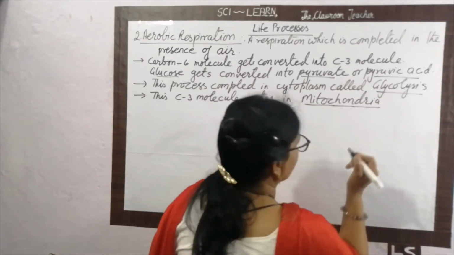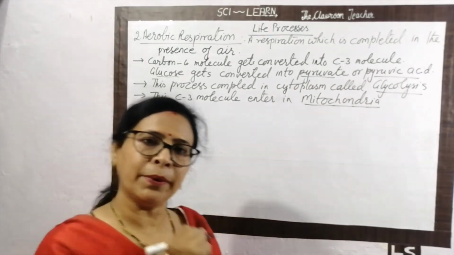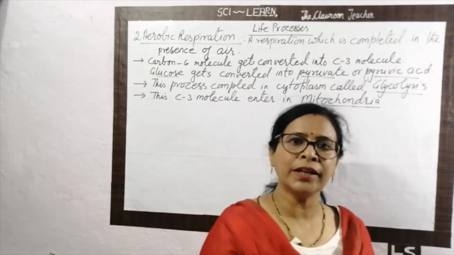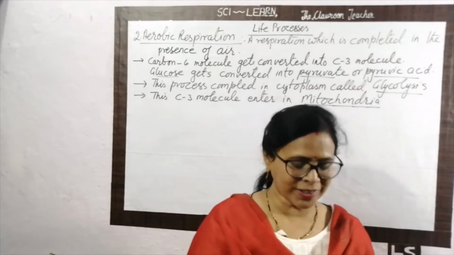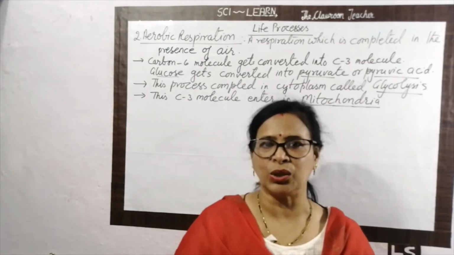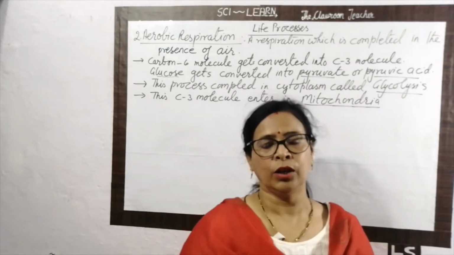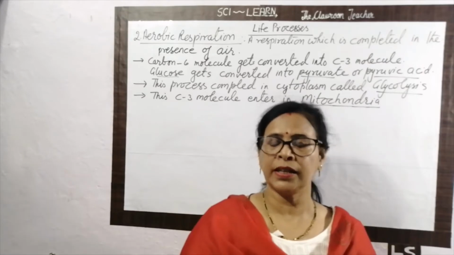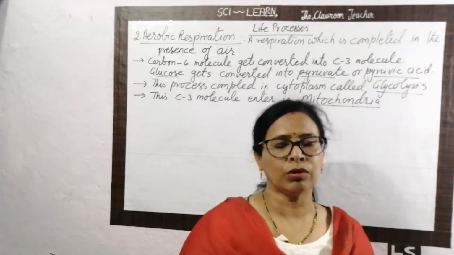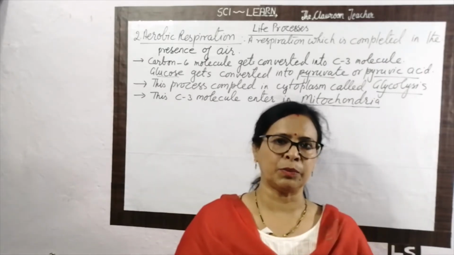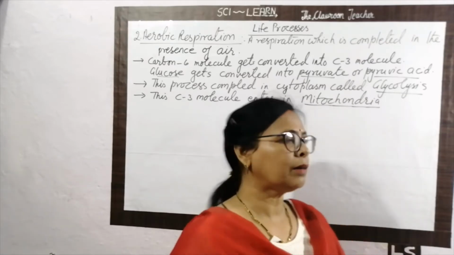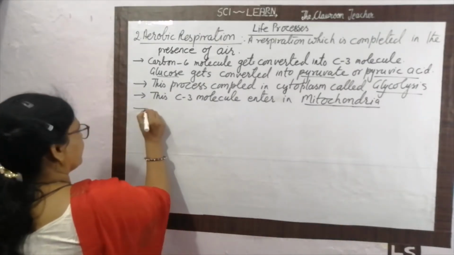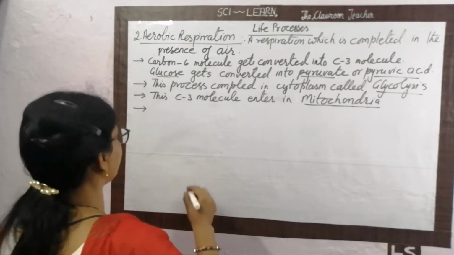Mitochondria is called the powerhouse of the cell. And what happened in the mitochondria? The complete oxidation of food. Oxygen is needed here. Here the use of the oxygen is defined. So what happens? This pyruvic acid gets entered in the mitochondria, and next step of the respiration is performed inside the mitochondria.